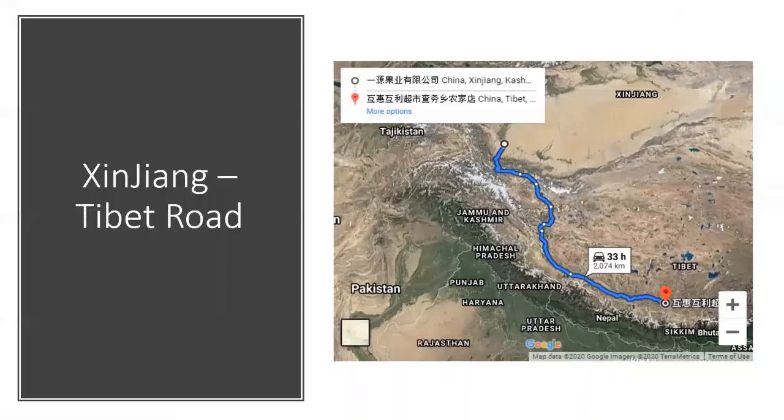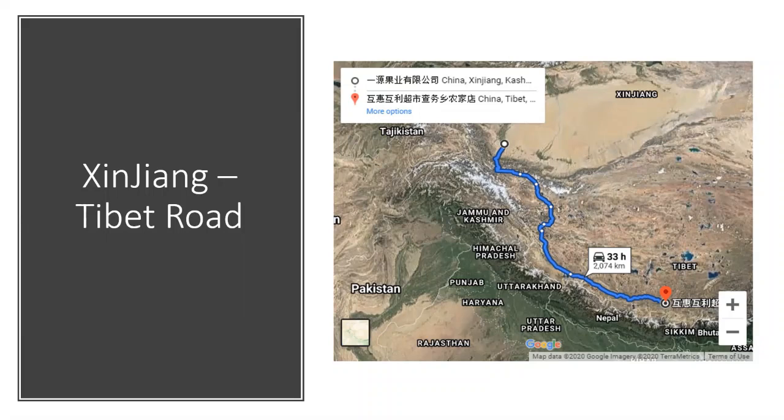Then we ignored the whole Xinjiang to Tibet road construction by China in 1957, as it passed through our Aksai Chin region. Though we did write a letter to Chinese Premier Chou En-lai, we did not get a positive response.